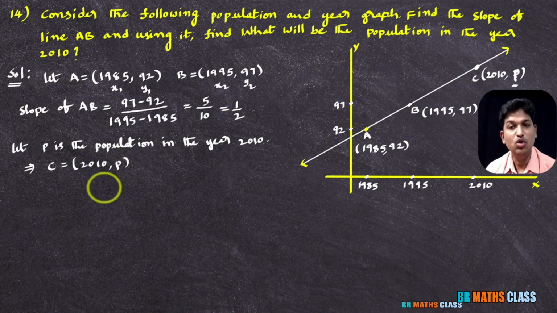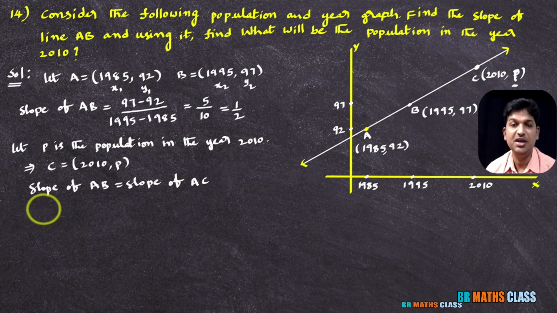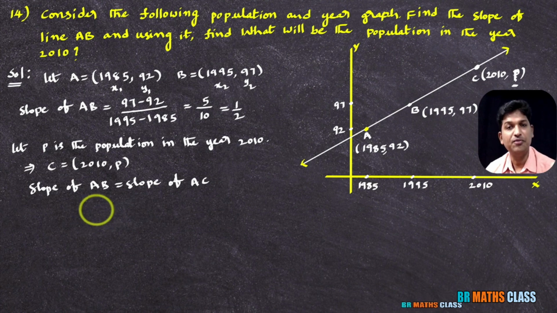Now you observe the graph. The points A, B, C lie on the same line. If the points A, B, C lie on the same line, what do you know? You know that slope of AB equals slope of AC. And this equals slope of BC also, but any two are okay here. I considered slope of AB same as slope of AC because the points are collinear. You need to calculate the value of P.